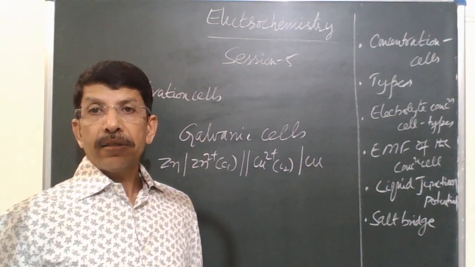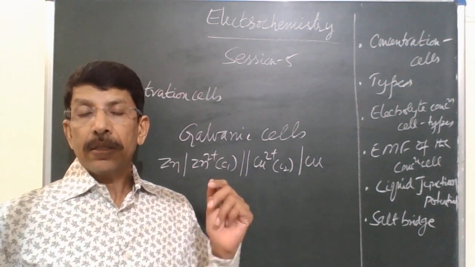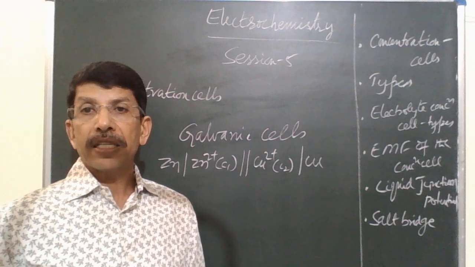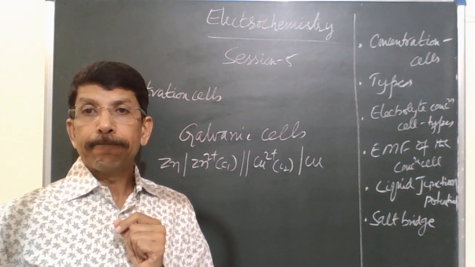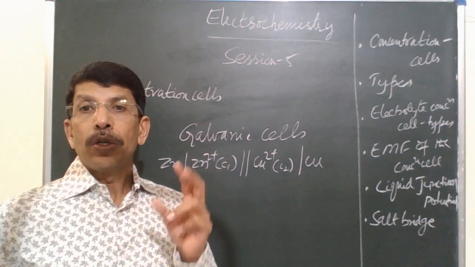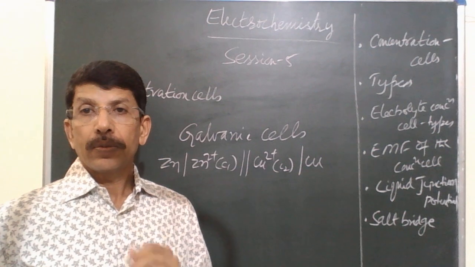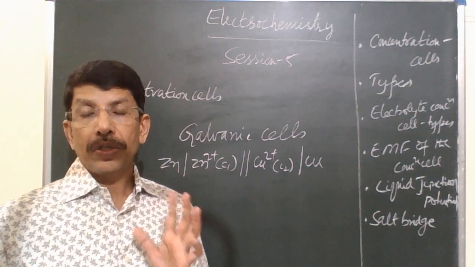Galvanic cells are made up of two different electrodes dipped in their respective electrolyte solutions. I repeat, galvanic cells consist of two different electrodes dipped in the respective electrolyte solutions.